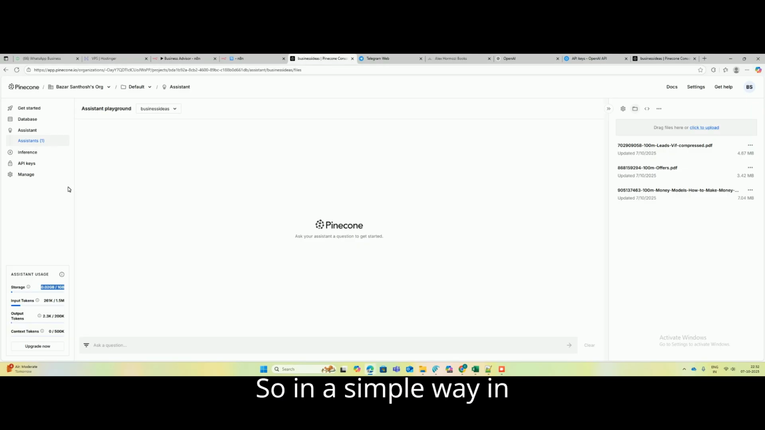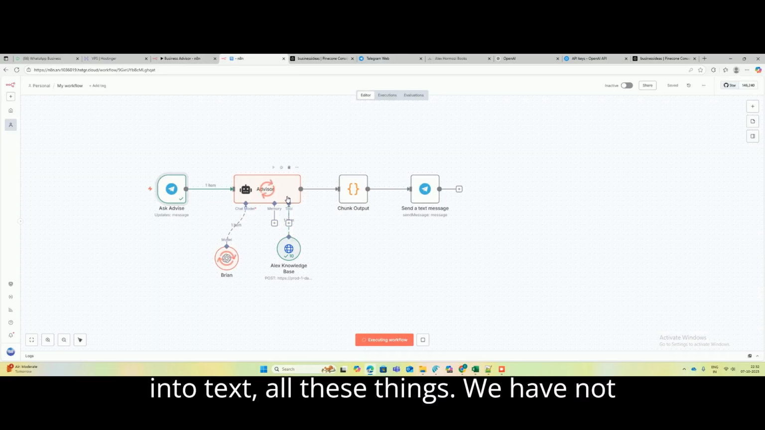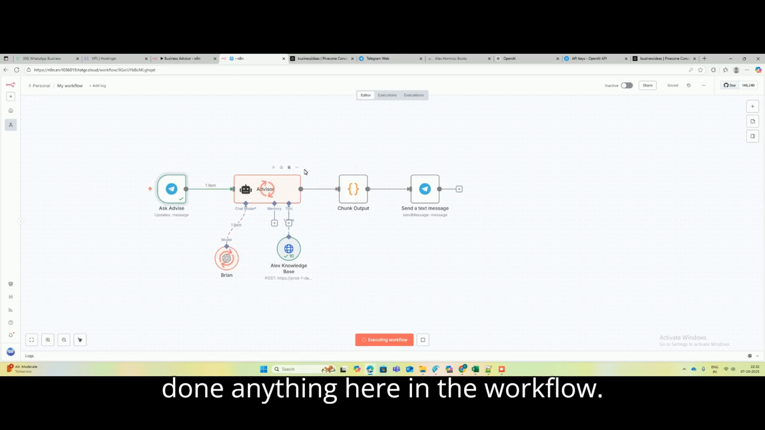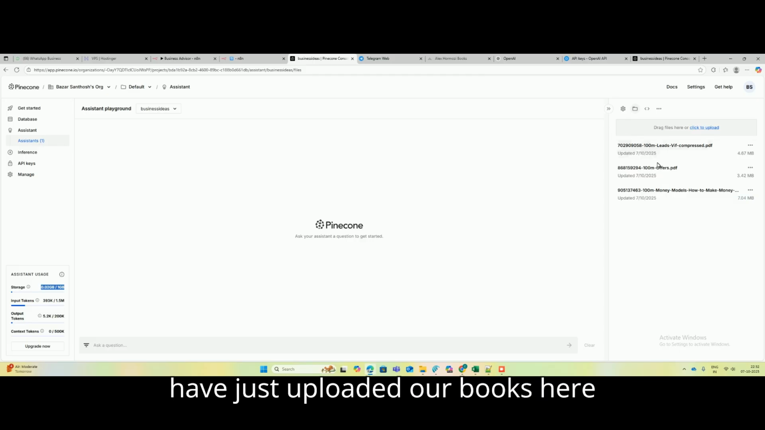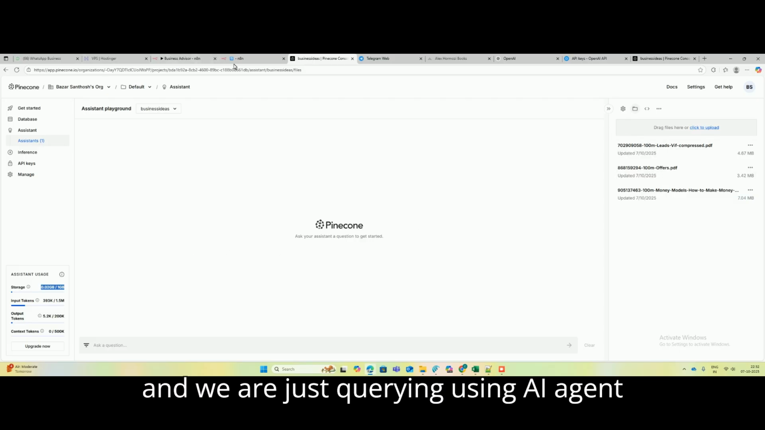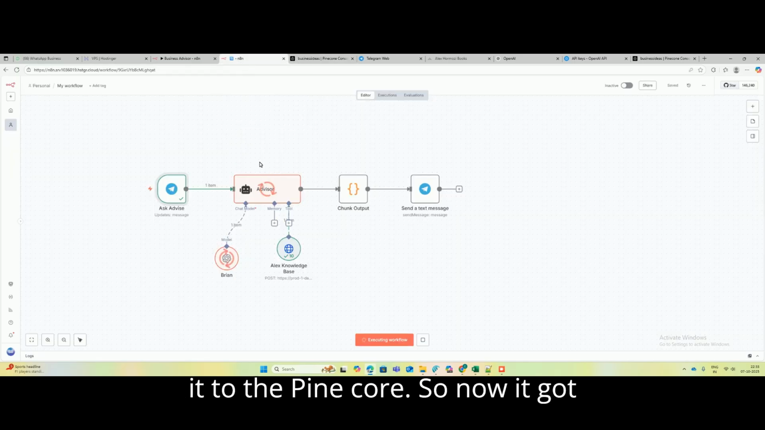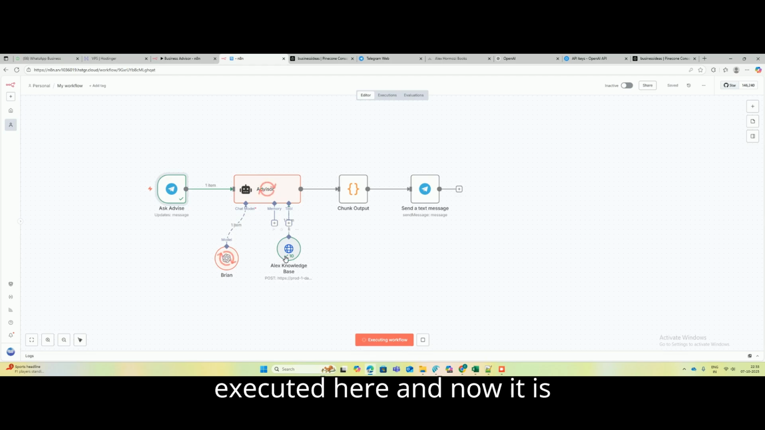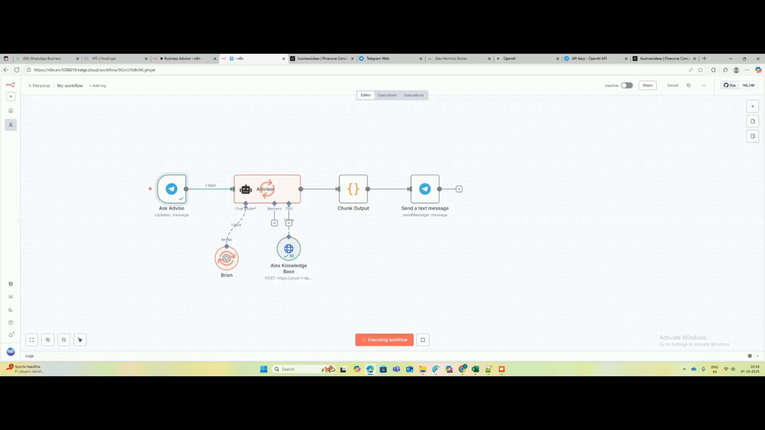So in a simple way, without chunking anything, converting PDF into text, all these things, we have not done anything here in the workflow. Everything is taken care of by Pinecone. We have just uploaded our books here and we are just querying using an AI agent with the help of an HTTP tool by connecting it to the Pinecone. So now it got executed here and now it is formulating that output. Okay, so let's wait to see what kind of output we get back to our Telegram.